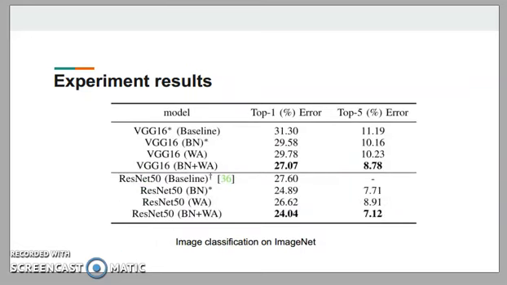We also do the classification task on the ImageNet dataset with different network structures. We can see the performance improved when combining WeightAlign and batch normalization. We also compared WeightAlign on other tasks like semantic segmentation and domain adaptation. If you are interested in the details, you are welcome to look through our paper.